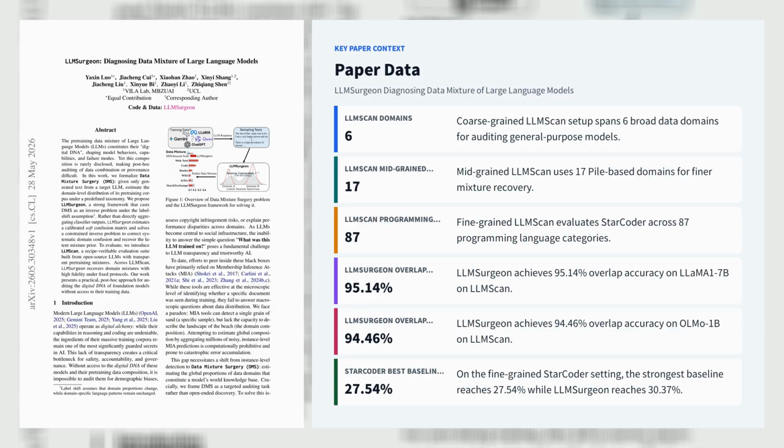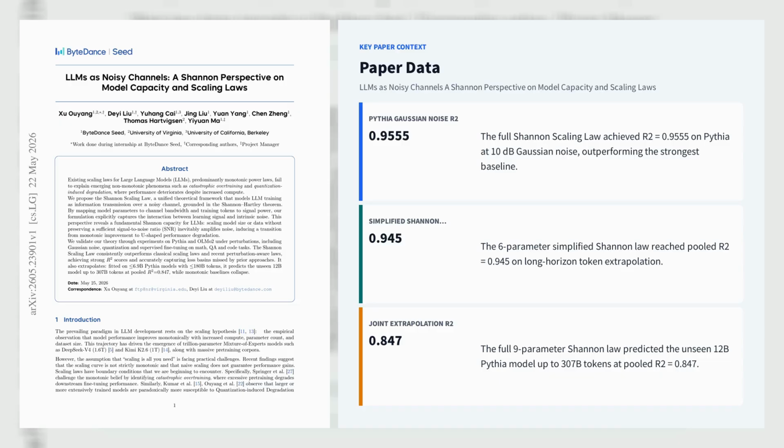triage of foundation models. Let's explore the second paper, LLMs as Noisy Channels: a Shannon Perspective on Model Capacity and Scaling Laws. ByteDance Seed researchers from the University of Virginia and UC Berkeley recast large language models as noisy communication channels and derived the Shannon scaling law from the Shannon-Hartley theorem, mapping model size n to channel bandwidth, training tokens d to signal power, and perturbation-dependent noise to a denominator that includes both data noise delta and model interaction noise c, d, n, gamma.